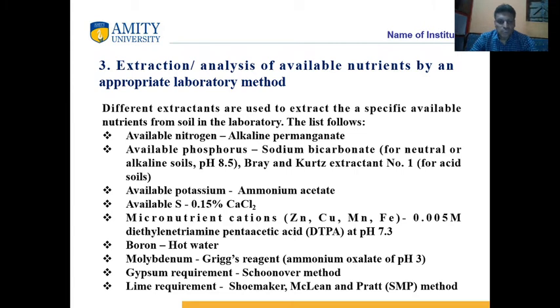We use diethylenetriaminepentaacetic acid, or DTPA, solution for determination of zinc, copper, manganese and iron as micronutrients. We use hot water extraction for boron determination. We use Grigg's reagent or ammonium oxalate for molybdenum analysis.